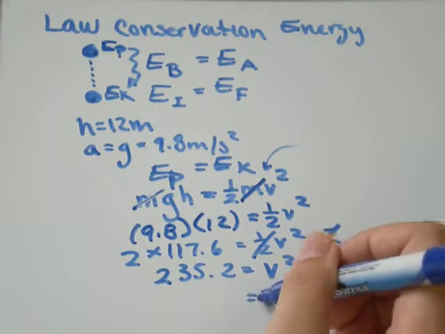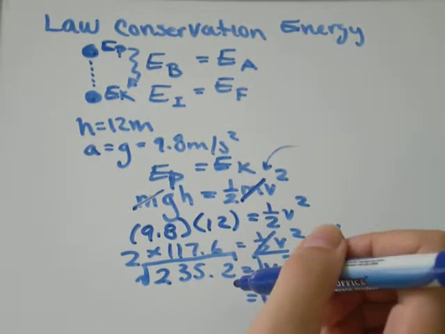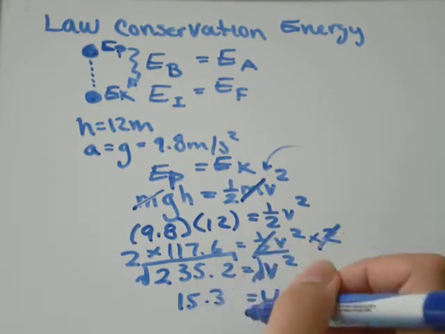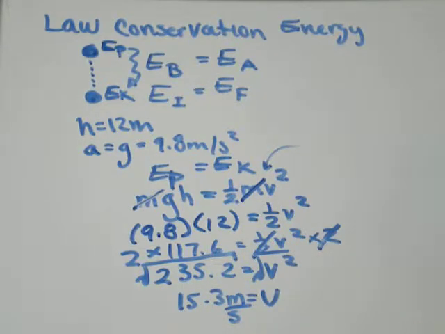To get velocity, all you need to do is square root both sides, and the square root of 235.2 is 15.3. Think about your units. It's going to be meters per second.